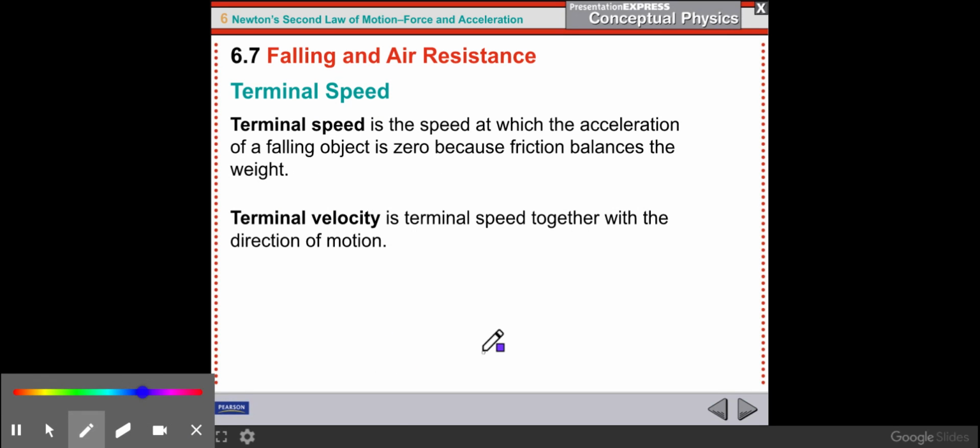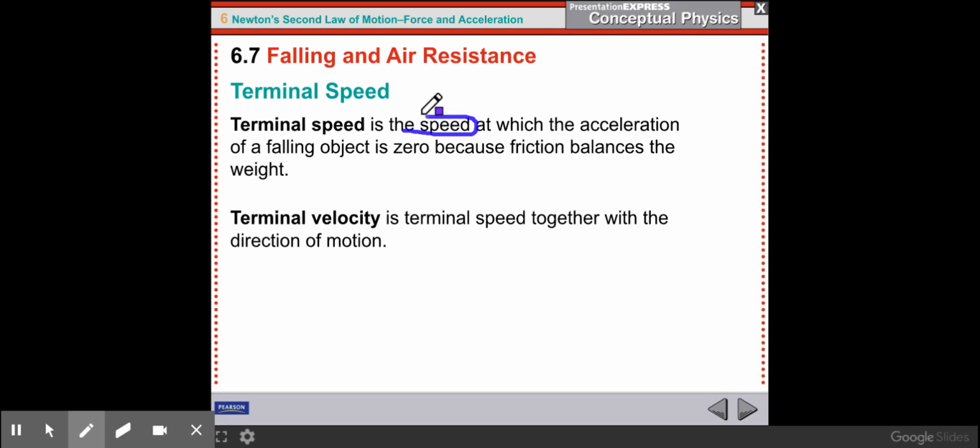A couple of new concepts here. Terminal speed. Remember, speed doesn't include direction. So speed is generally the magnitude of the velocity. The terminal speed is the speed at which the acceleration of a falling object is zero because air resistance balances out the weight. Terminal velocity is the terminal speed along with the direction of motion. If you're a falling object, your direction of motion is always going to be down. So no big surprises there.